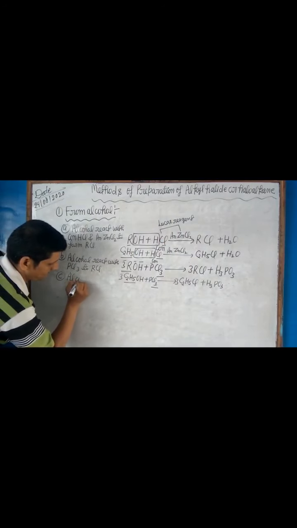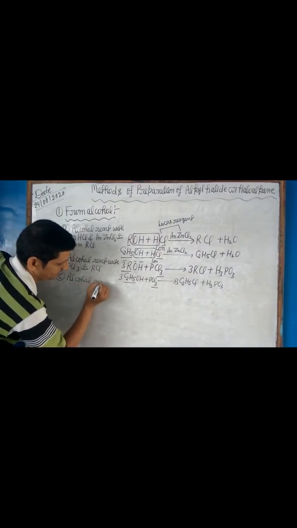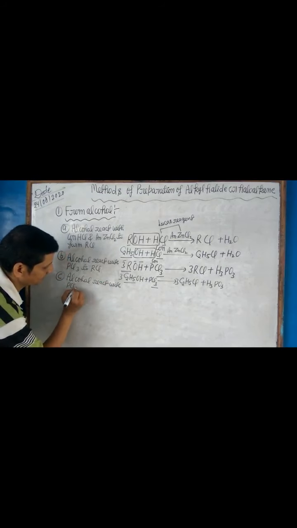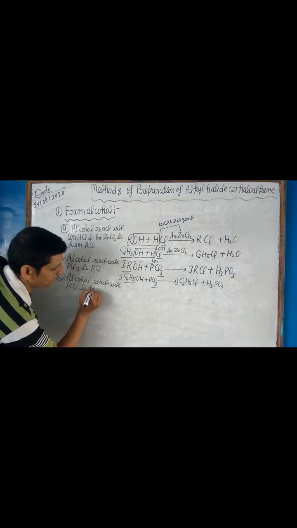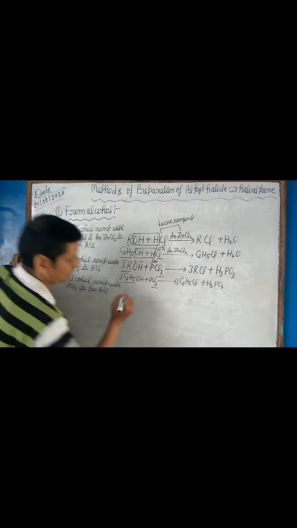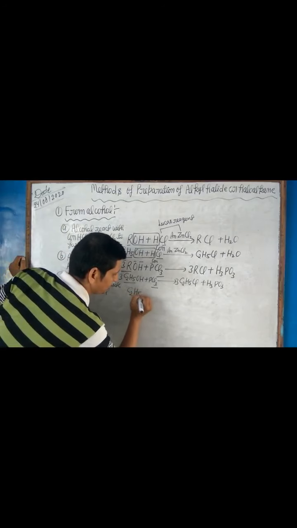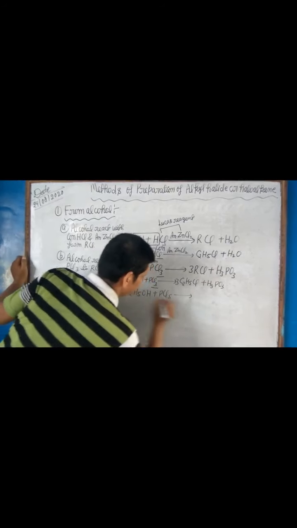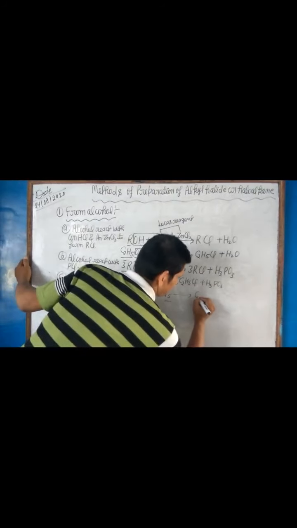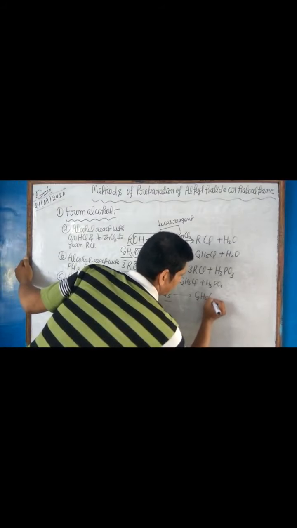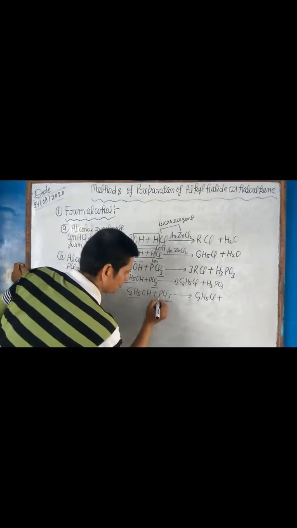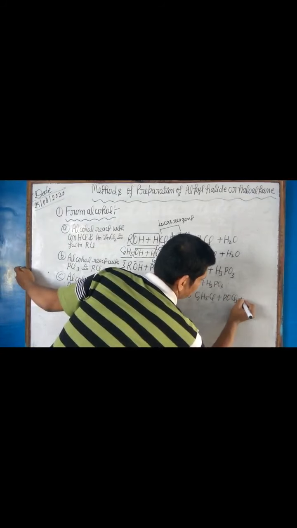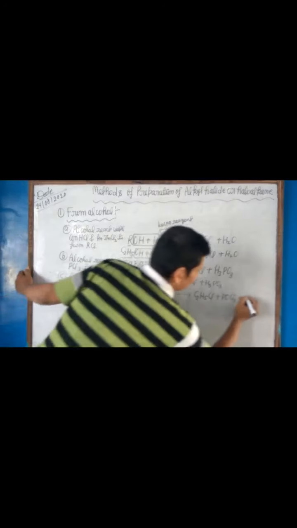C2H5OH plus PCl5 gives C2H5Cl plus POCl3, plus H and Cl combine to form HCl.